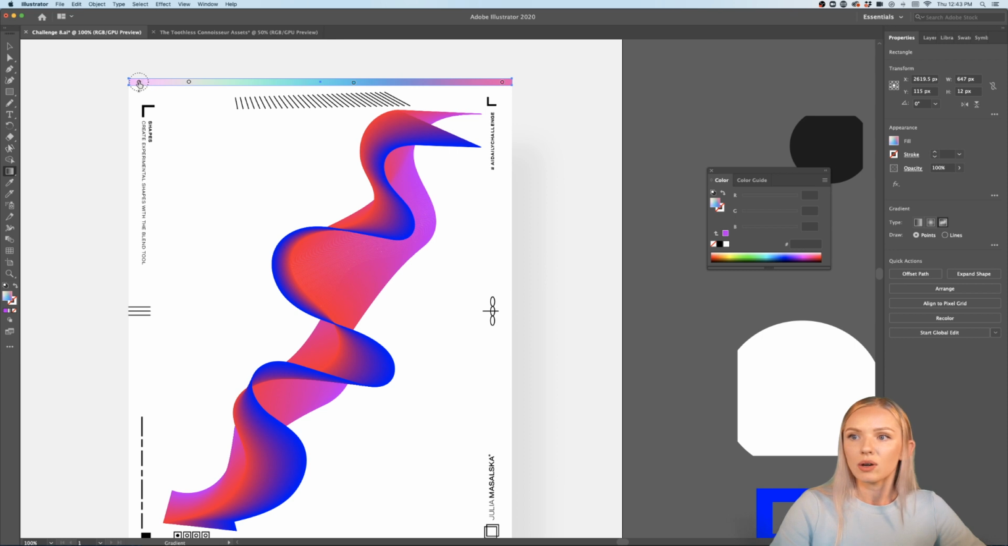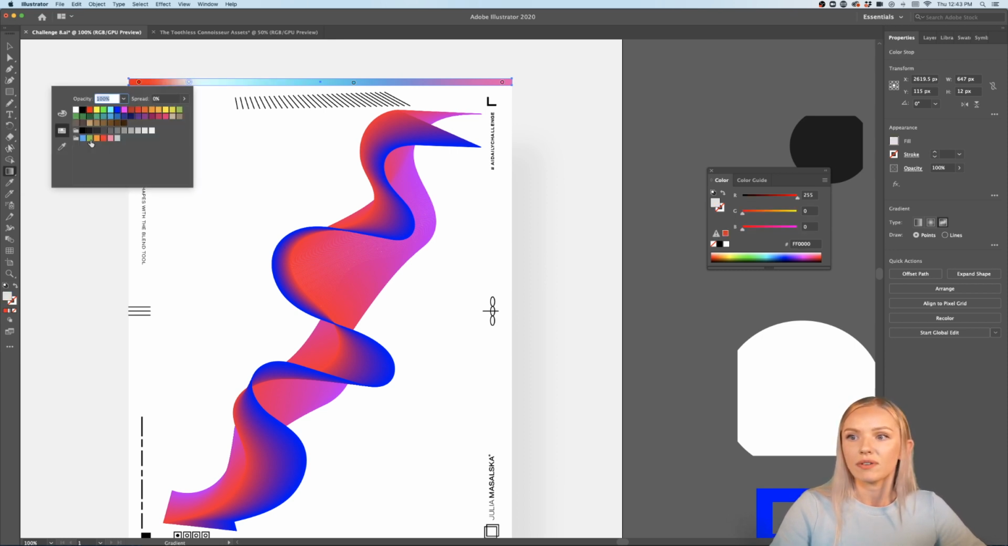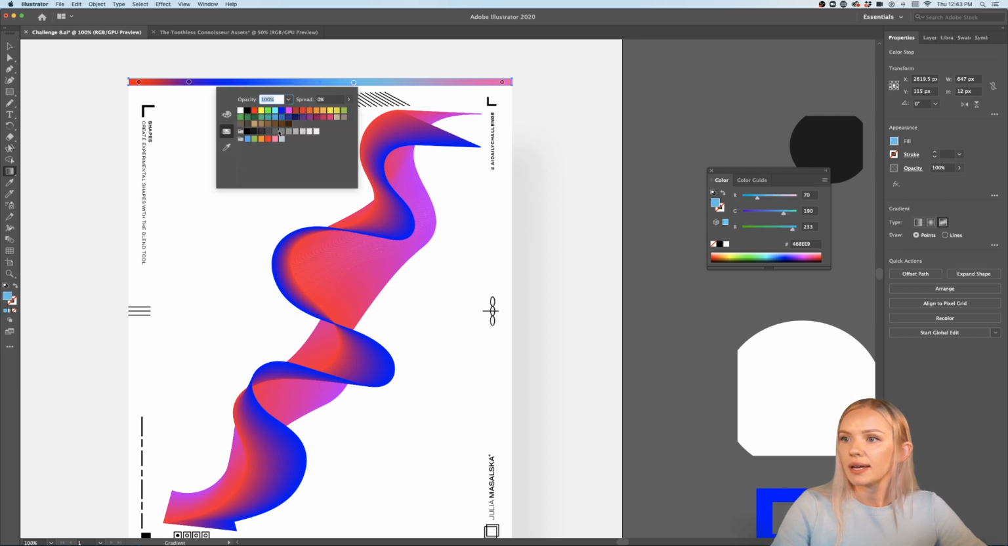And now I can go ahead and double click, and now I can select similar colors that I have in my artwork. Feel free to also use the color picker. You can do that, but I'm just going to select them manually. Okay, back to edit gradient. Okay, and let's see what we can do here. Let it go a little bit more into purple, like that.